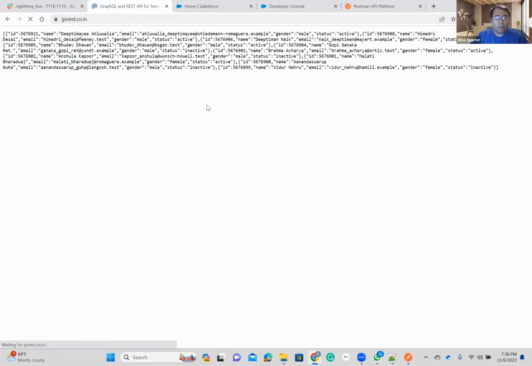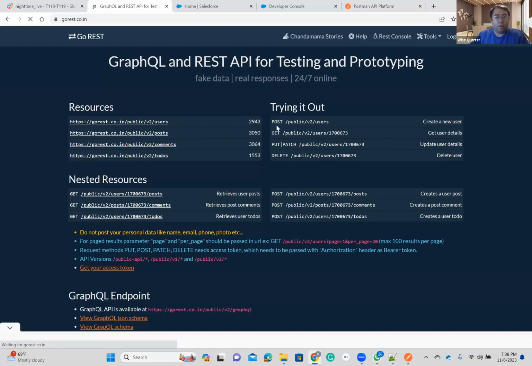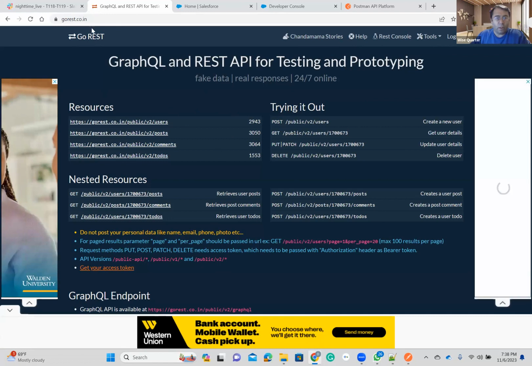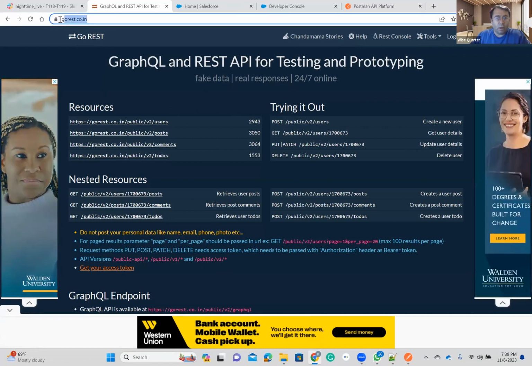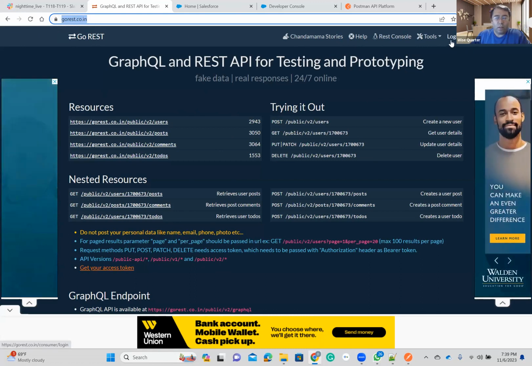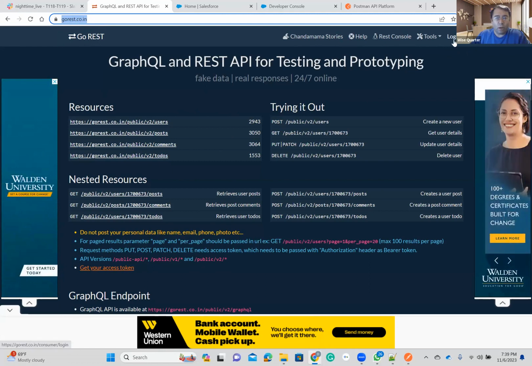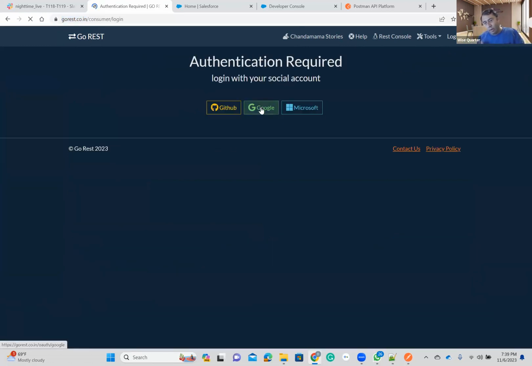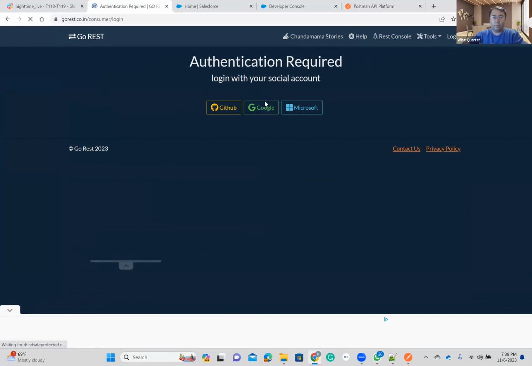Now, this website will be our provider. This will be our provider. Please log in to GoRest. Now, we need to create an account here too, which means we need to log in. Now, please click login. This is the thing we have to create. We should have two accounts, one for Postman, one for GoRest.